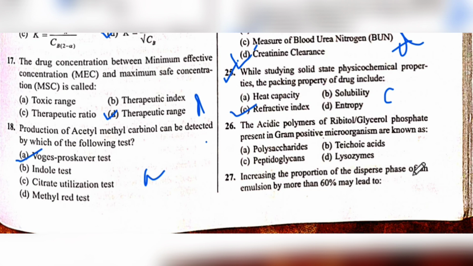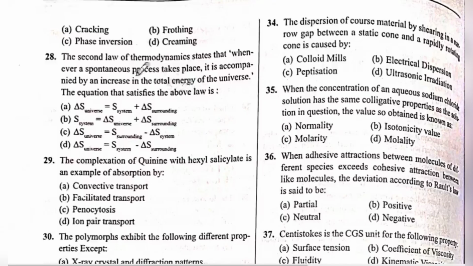The answer is B, teichoic acid. Next is question number 27. Increasing the proportion of dispersed phase of an emulsion by more than 60% may lead to... Answer is C, phase inversion.